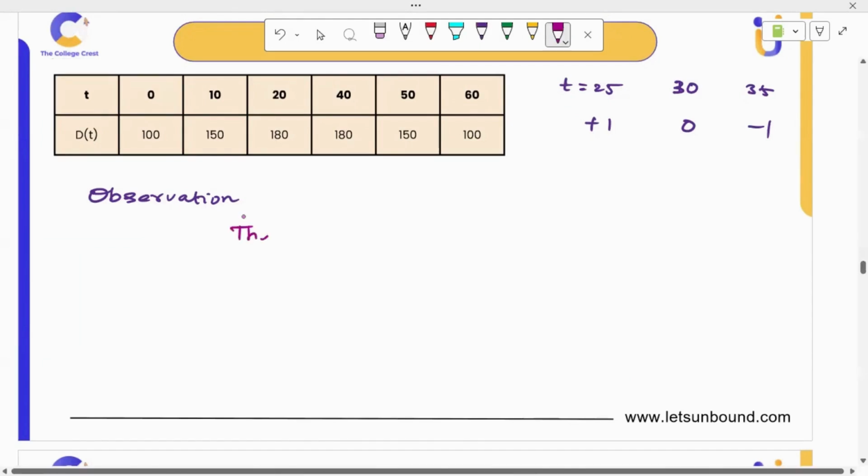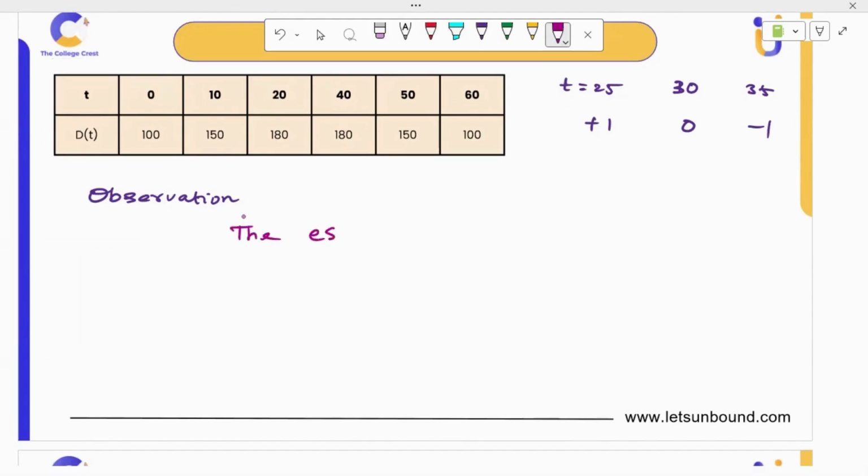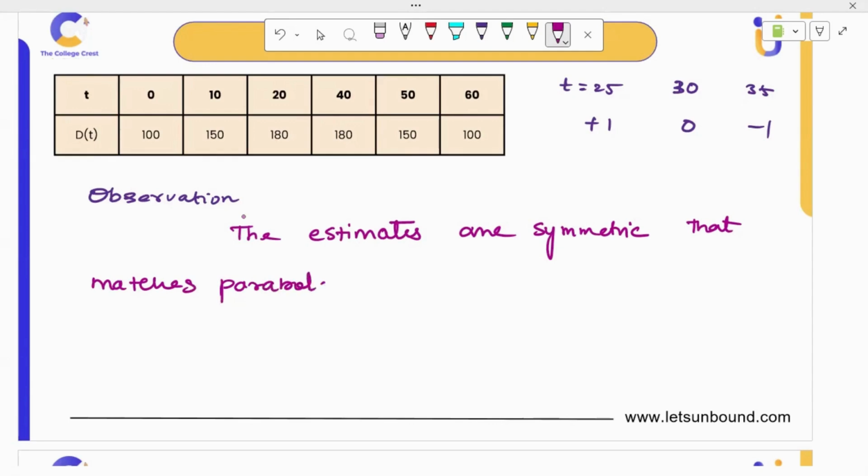So the estimates are symmetric. That matches parabola. So this again confirms the parabolic model is good. So what else can we observe here? The shape of the speed of increase, right?